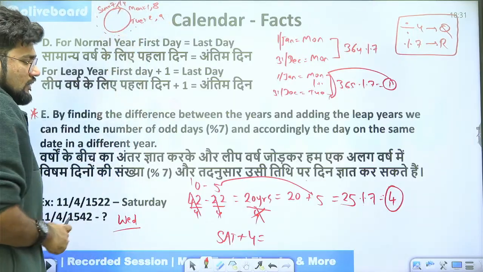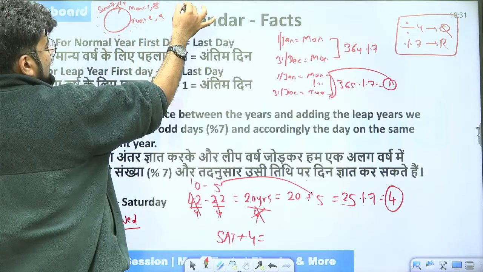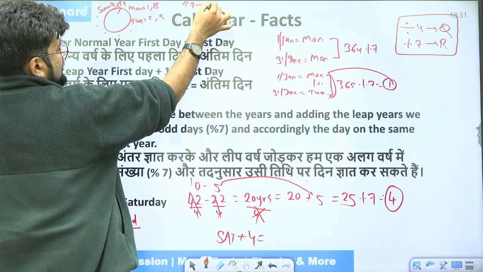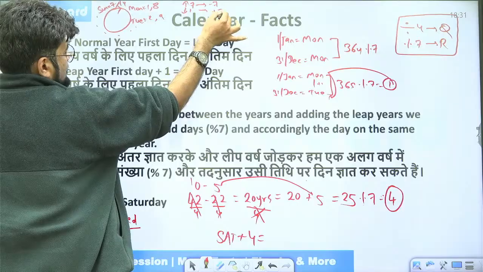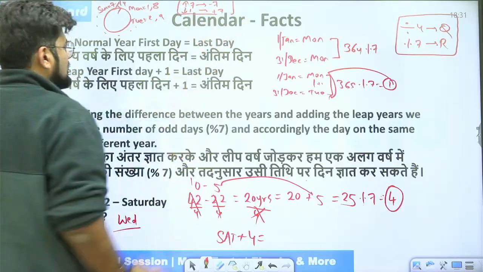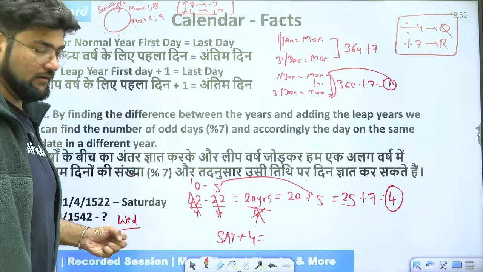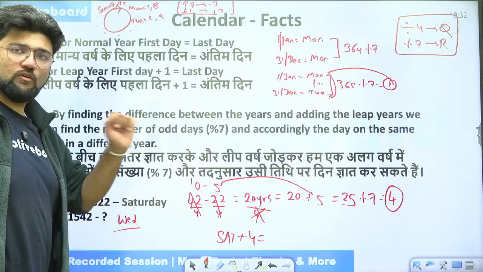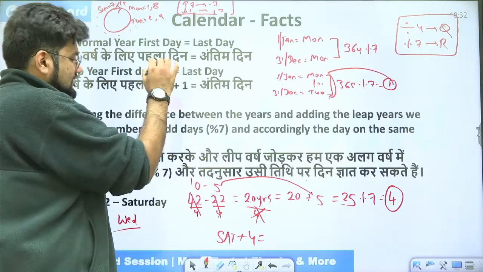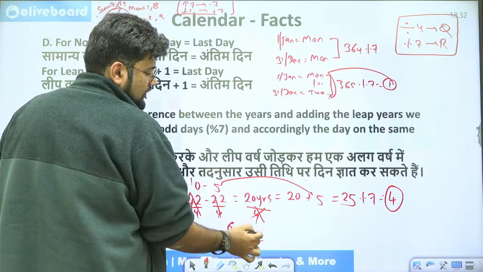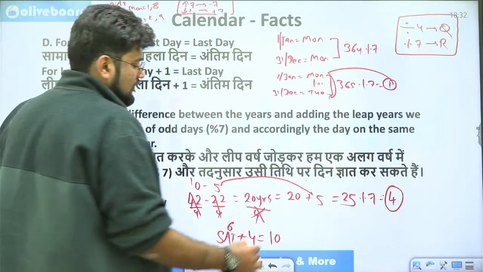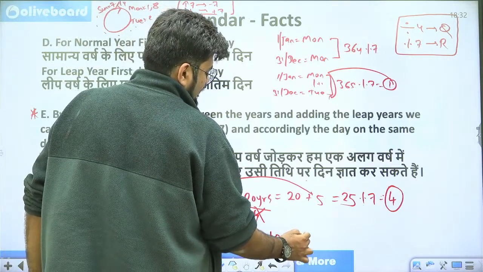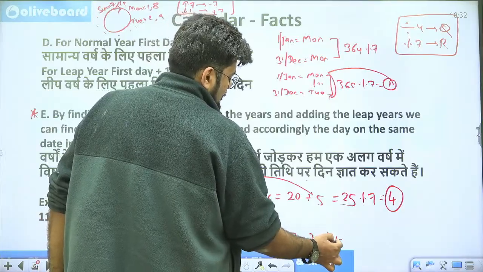So what do we do? Anytime you get a number which is greater than 7, you will subtract 7 from it, and anytime you get a number which is less than 1, you add 7 to it. That is the game. Now come back here. So Saturday plus 4. Saturday was 6. 6 plus 4 is how much? 10. 10 is greater than 7. So subtract 7 from it. So how much am I left with? 3. And what is the third day? It's Wednesday.